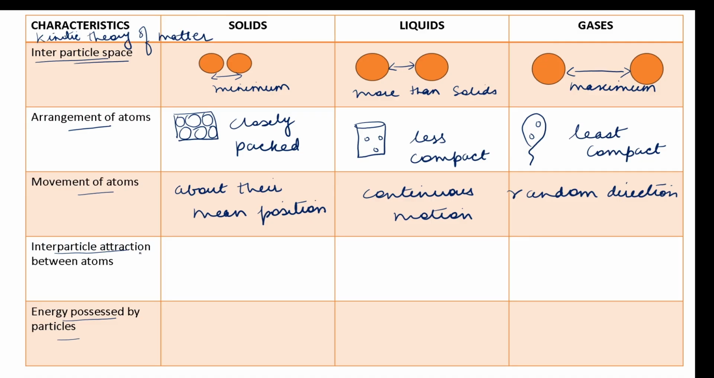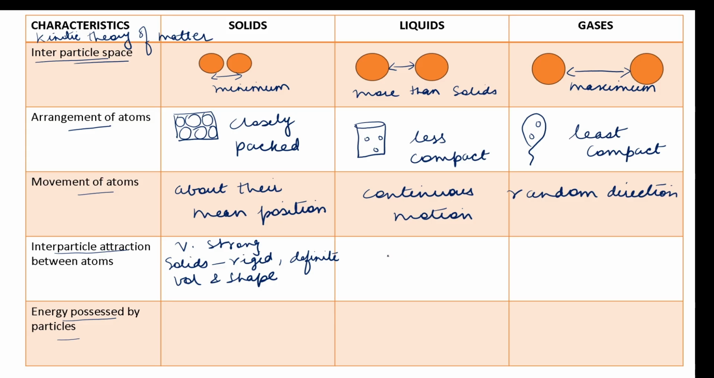Next, coming to the interparticle attraction. Because in solids the atoms are closely packed, the interparticle attraction will be very strong. Because the attraction is very strong, we can say that solids will be rigid, and they will have definite volume and shape.